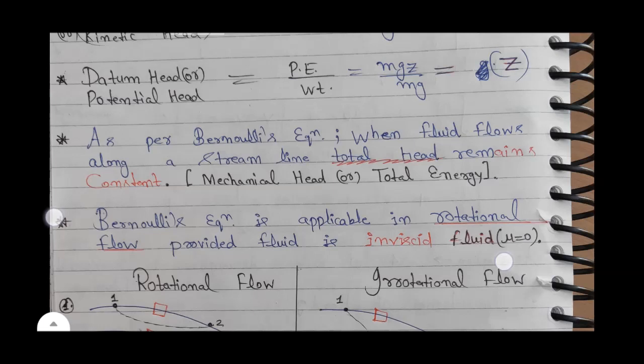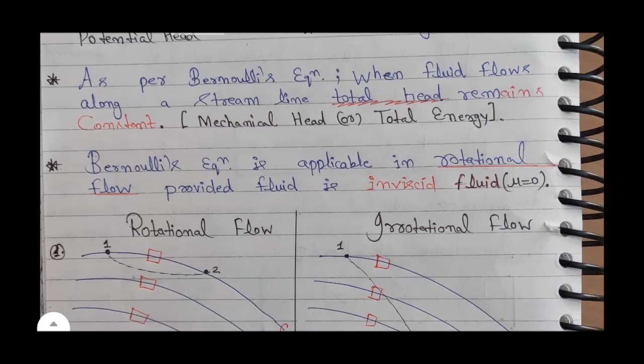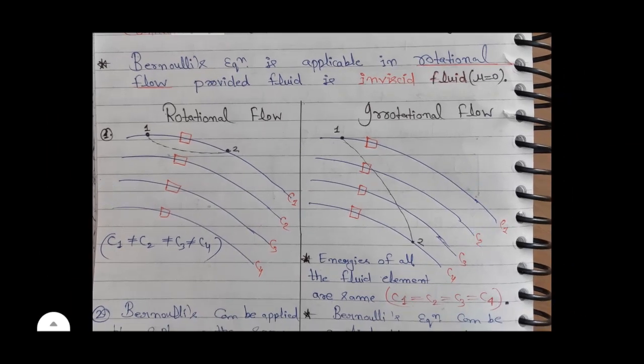We have two important notes here. First, as per Bernoulli's equation, when fluid flows along a streamline, total head remains constant, that is mechanical head or total energy. Second, Bernoulli's equation is applicable in rotational flow provided the fluid is inviscid, that is dynamic viscosity is 0. Now we have two cases, rotational flow and irrotational flow.